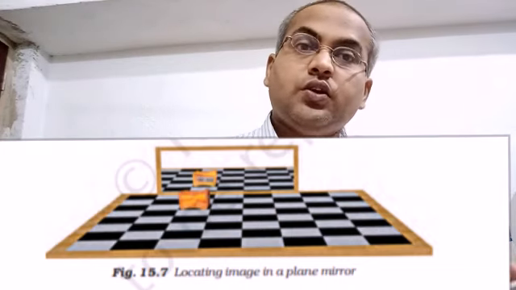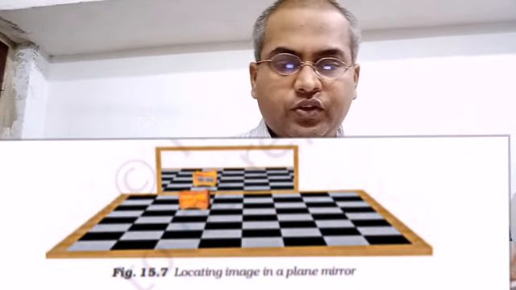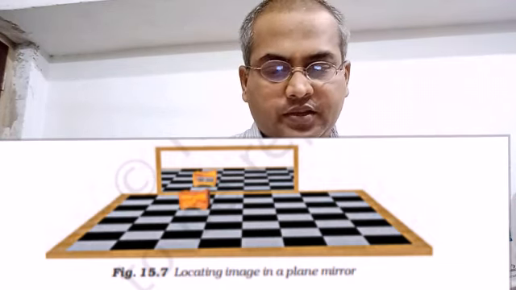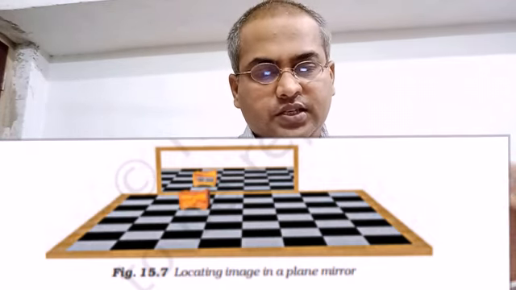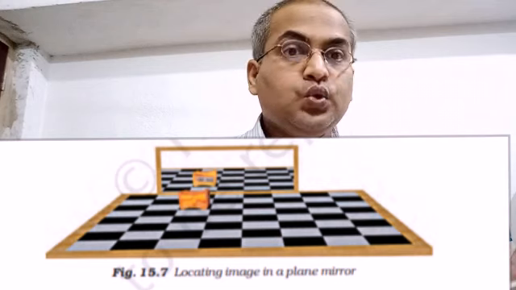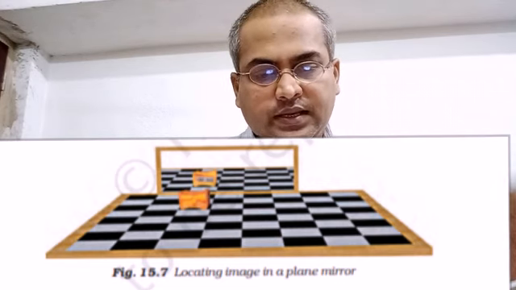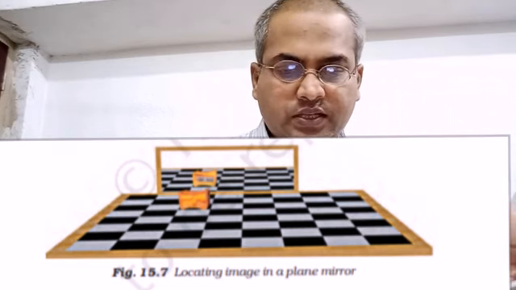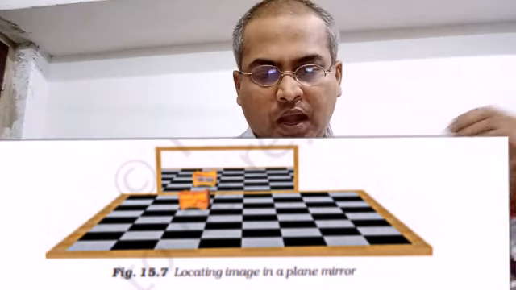The second question is also like this. The rear view mirror of a car is a plane mirror. A driver is reversing his car at a speed of 2 meters per second. The driver sees in his rear view mirror the image of a truck parked behind the car.